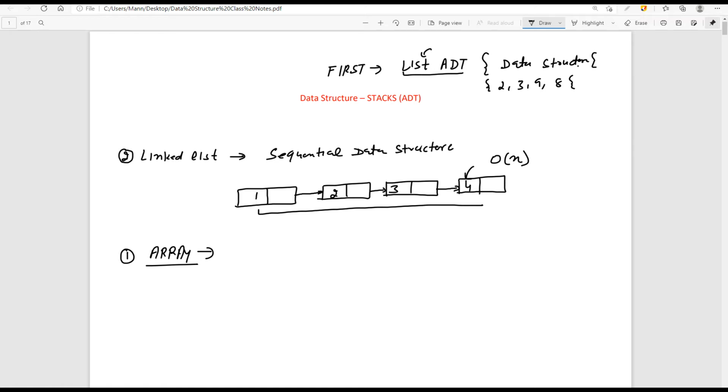Yes, we can supply. Then we have seen what the ways are to implement this particular concept of the list. There are two ways: one is the array and one is the linked list. So please mind it, in data structures we have only two ways to implement a particular concept, that is, the ADT. Whatever ADT you have, you have two ways to implement it: one is the array, and the other is the linked list concept.